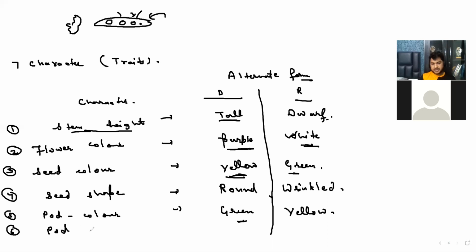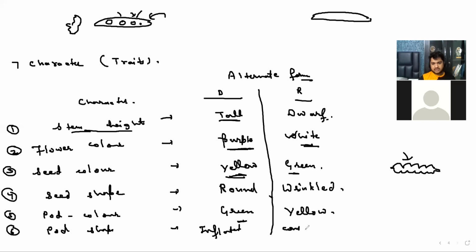Same thing if I talk about the pod shape. If it is completely smooth like this, it is known as inflated. But if it is something like this, where you can count how many seeds are present in that, yes, I love sugar snap peas, they're so good. So we can say it is inflated when it is smooth, and this is constricted.